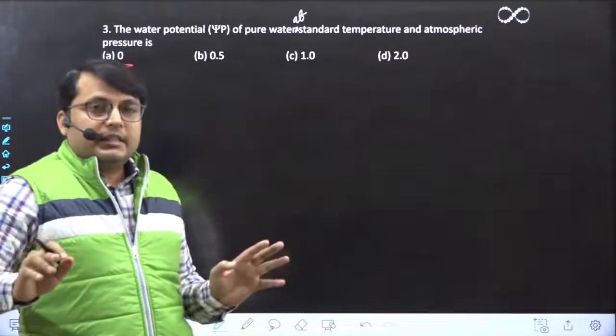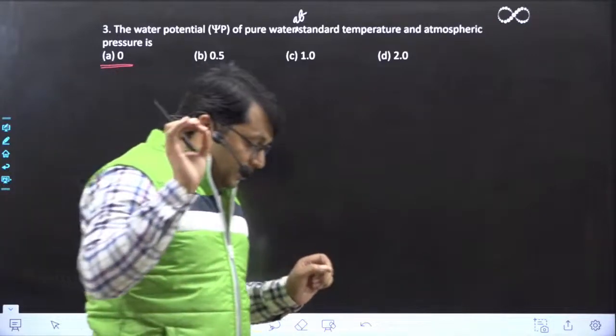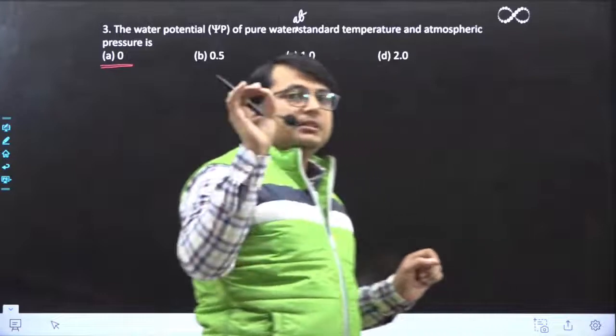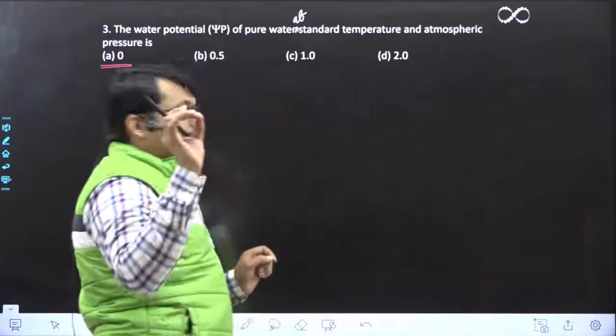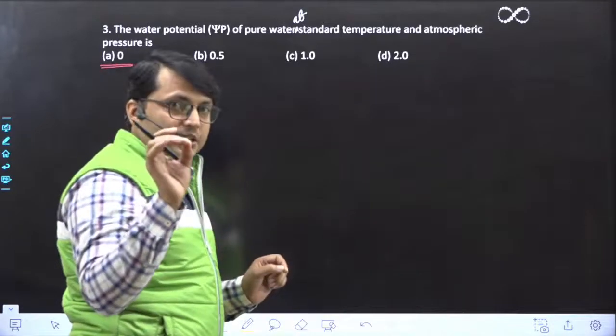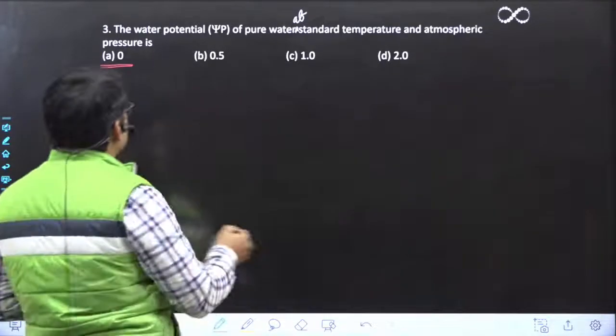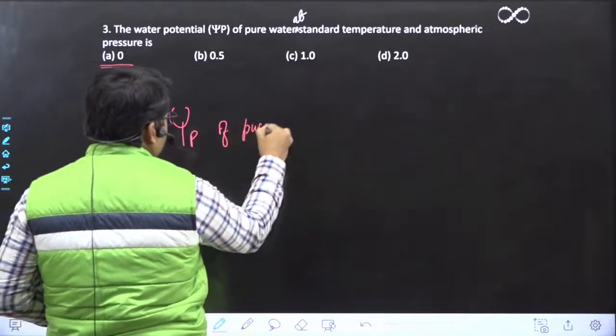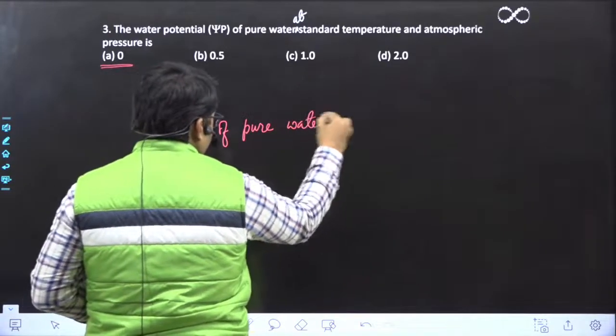So 0 is the correct answer. है ना? The water potential of pure water at standard pressure and temperature is 0.